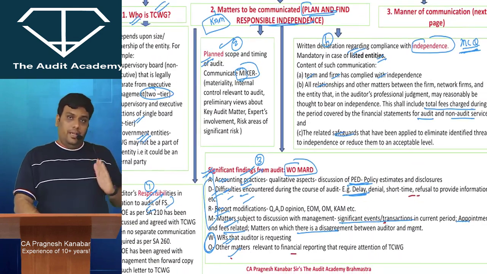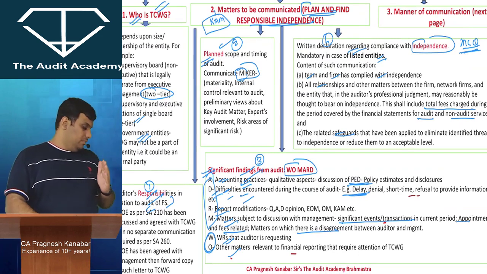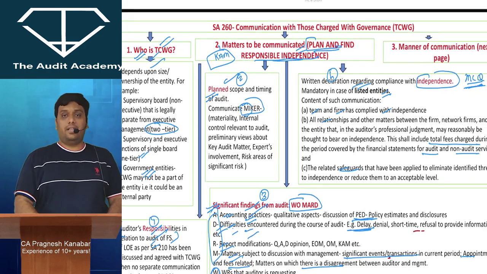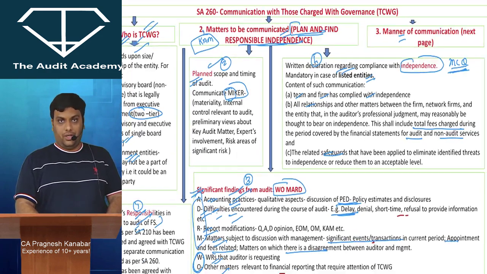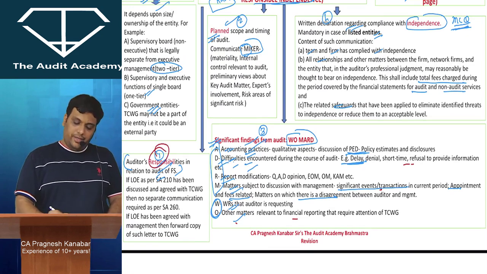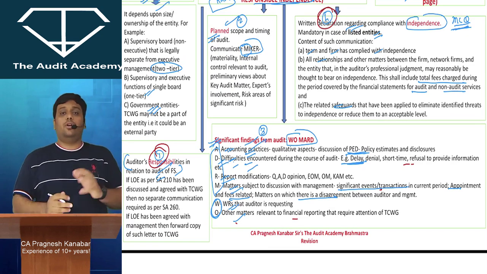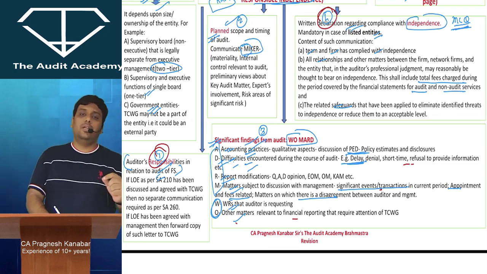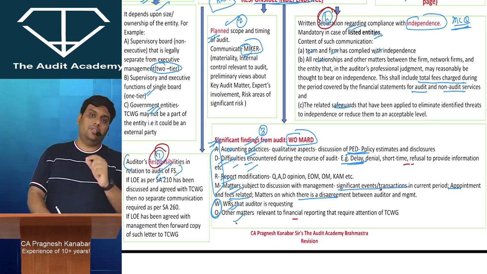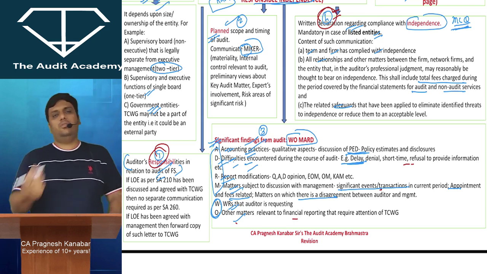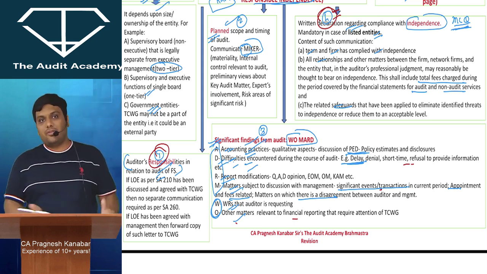Now listen to me. As I told you, in SA 260, we broadly have 3 points. First is who are those charged with governance. Second is the matters to be communicated. Third is the manner of communication. For the first and the fourth point, you have already understood the manner of communication, because in the first point for responsibilities, I told you that if the letter of engagement has been discussed with management and not TCWG, then forward a copy. So that is manner of communication. In the fourth point, it is about independence. You have to give a written declaration. So that is manner of communication.